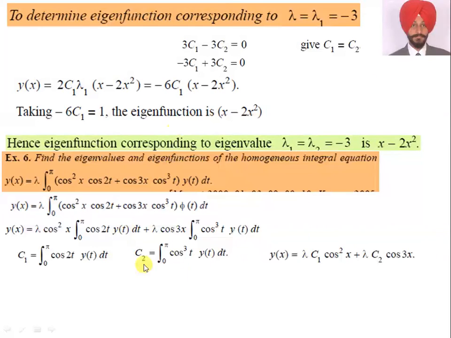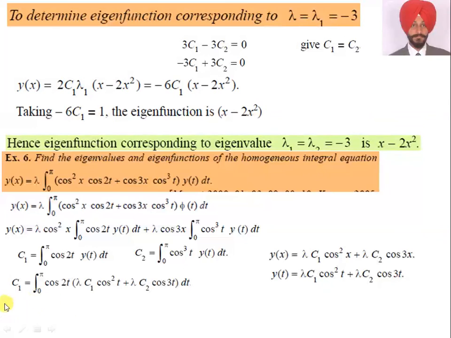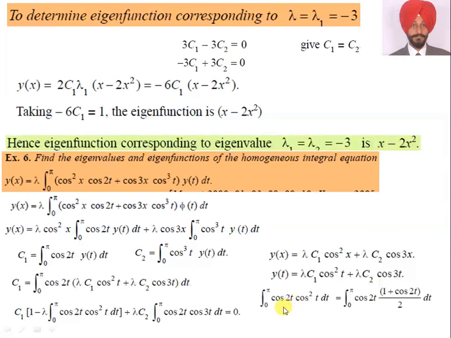So how to evaluate c1 and c2? So y(t) is equal to lambda c1 cos square t plus lambda c2 cos 3t. How to evaluate c1? c1 is the integral 0 to pi of cos 2t times (lambda c1 cos square t plus lambda c2 cos 3t) dt. So just simplification: cos 2t cos square t and cos 2t cos 3t. So how to find the value of cos 2t cos square t? The procedure is this.